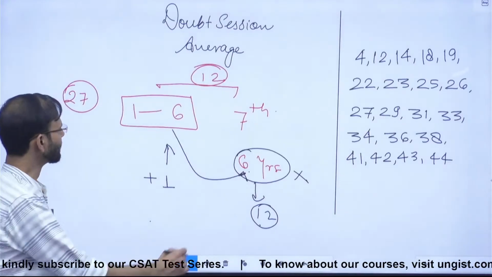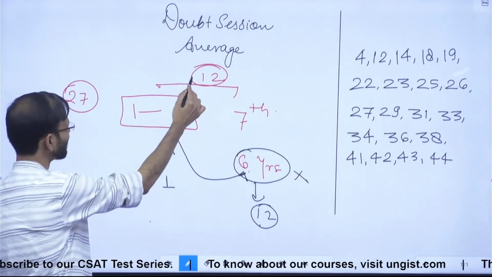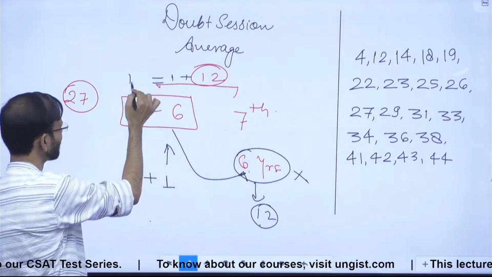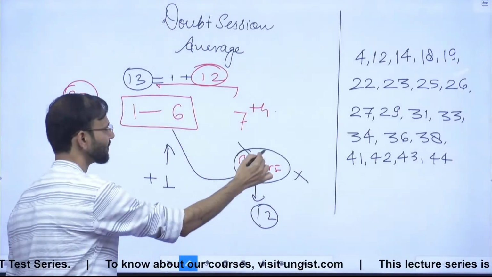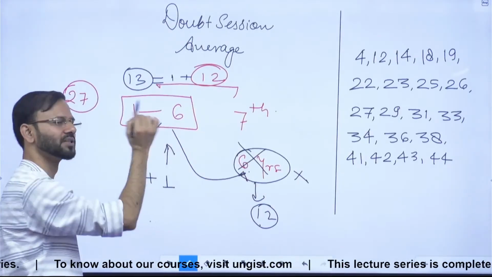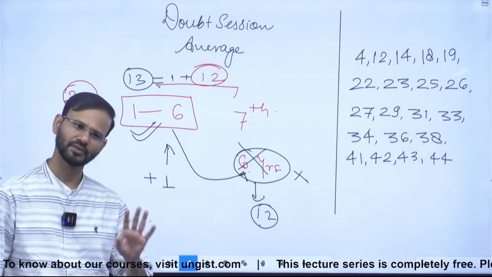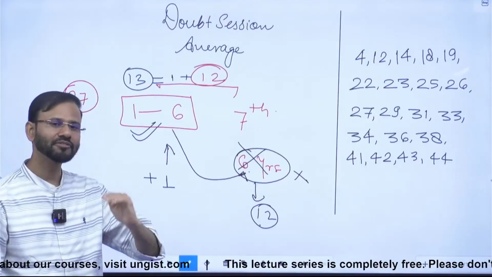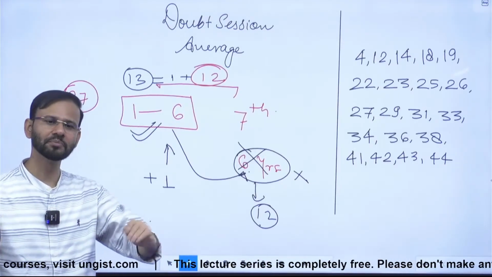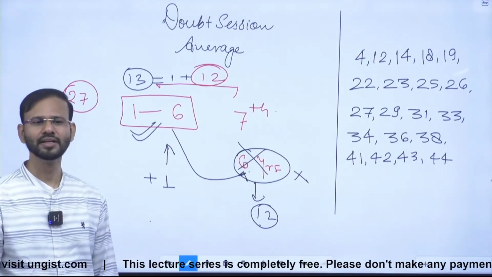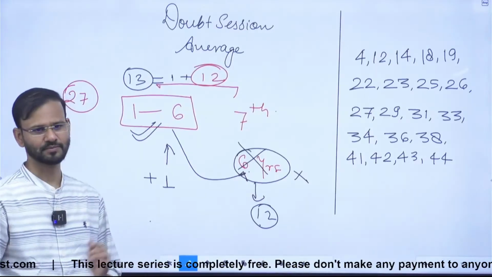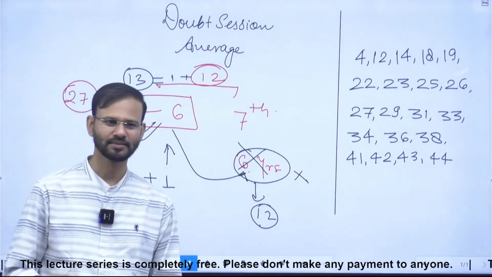So it was 12, plus 1, as soon as he died their average becomes 13, and after 5 years, 13 plus 5, the average will be 18. 18 is the answer, right?